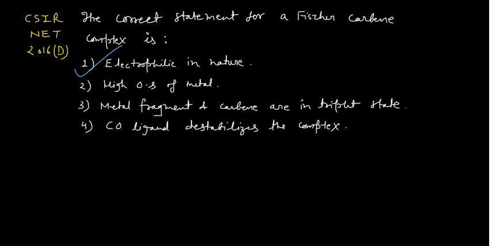Higher oxidation state of metal. No, in the Fischer carbene, the metal is in the lower oxidation state. Then third option, metal fragment and carbenes are triplet. No, Fischer carbene is the singlet carbene. After that, CO ligand destabilizes the complex. No, CO ligand stabilizes the complex. So this is also wrong.